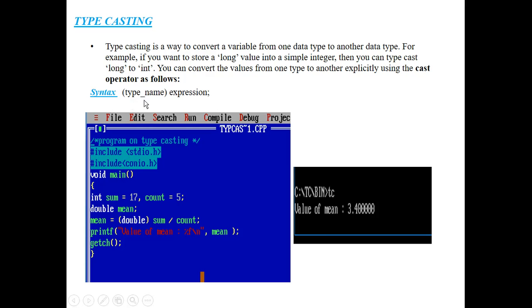Here this is the syntax: type name, and next is the expression. Type name specifies the data type and expression specifies the variable you want to convert. Next, here I have written a small program on typecasting. First of all, let's understand the program.